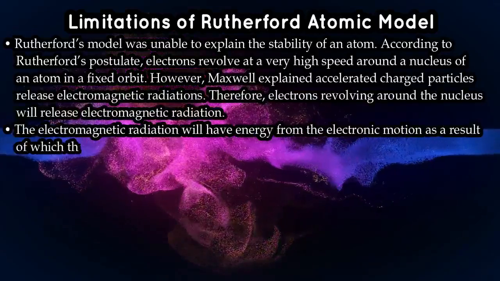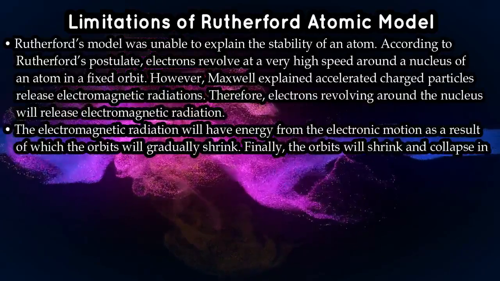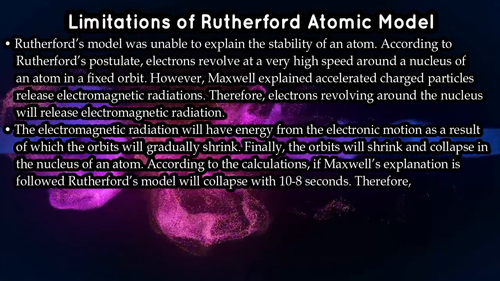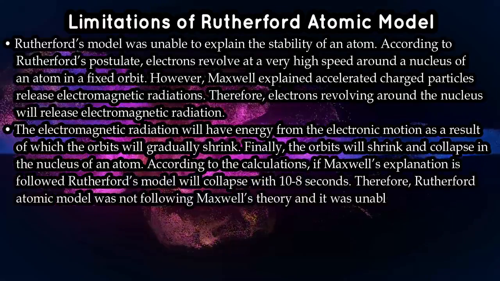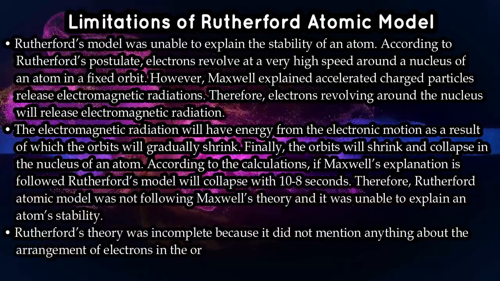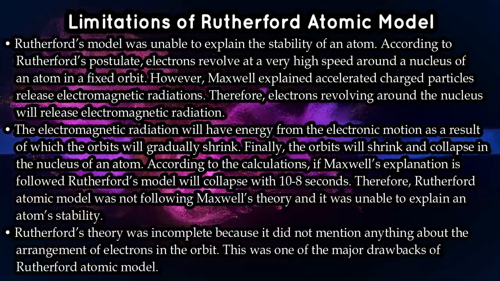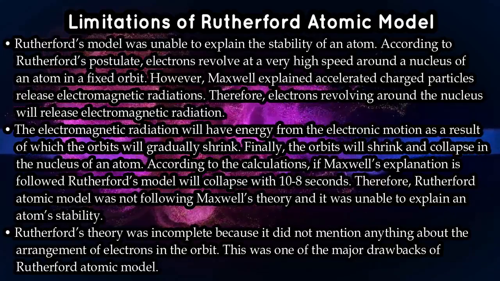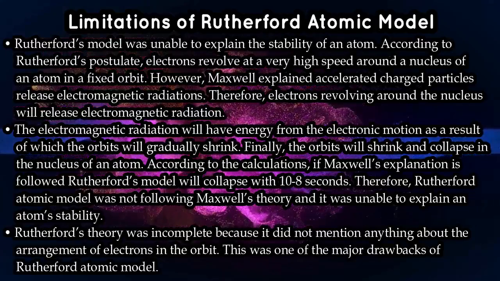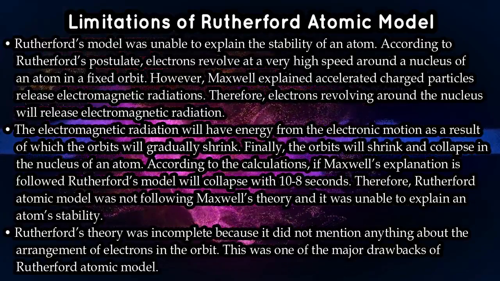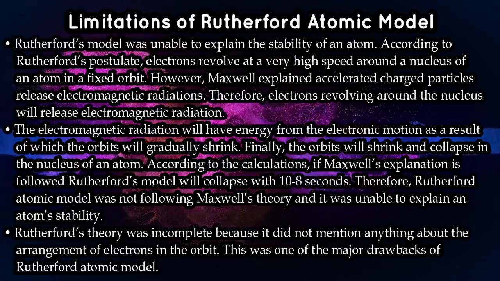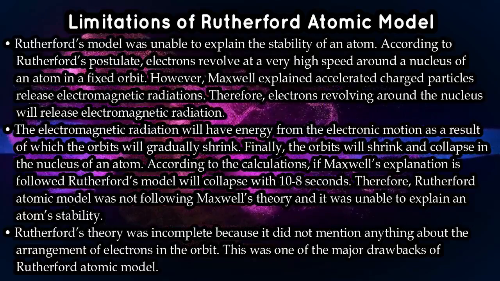If we go clearly into it, whatever postulates he gave, it seems that the electrons present in the atom revolve at a very high speed, situated in orbits, right? So they were present in orbits and revolving with very high speed.